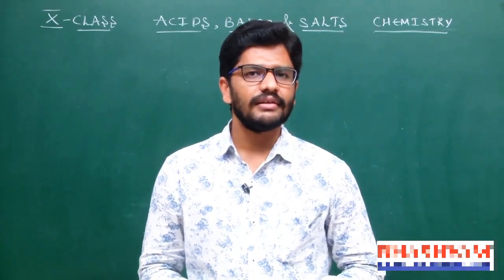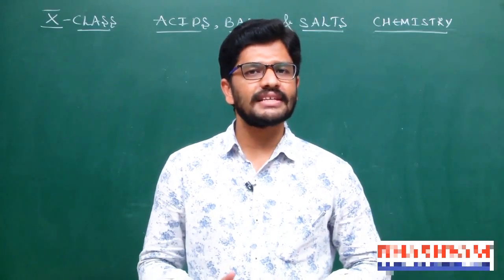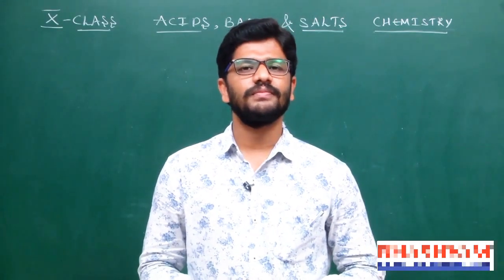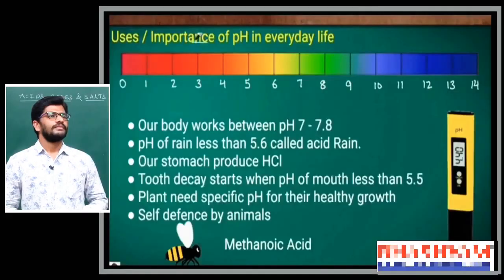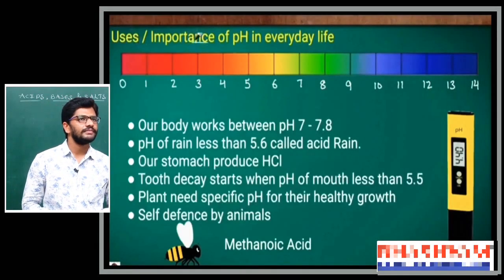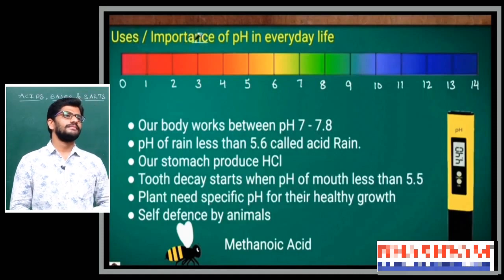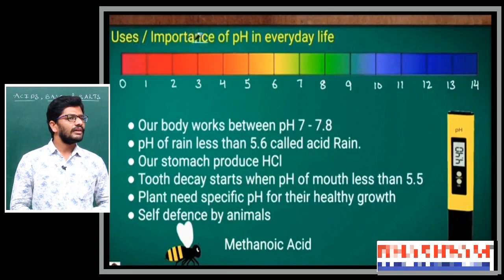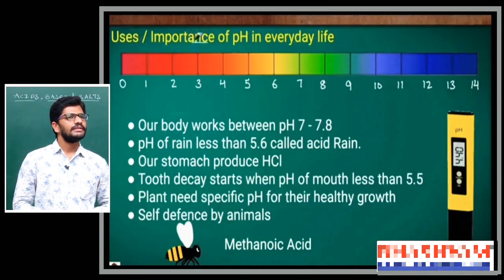Now here we are discussing the importance of pH in our daily life. Look at the slide: importance of pH in everyday life. Our body works between pH 7 to 7.8.